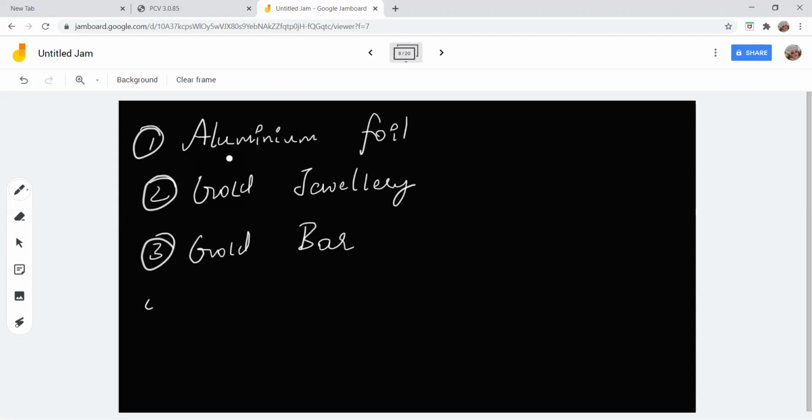Gold bar. Just write your answers in the notebook. You have to say whether it is an element, a compound, or a mixture.